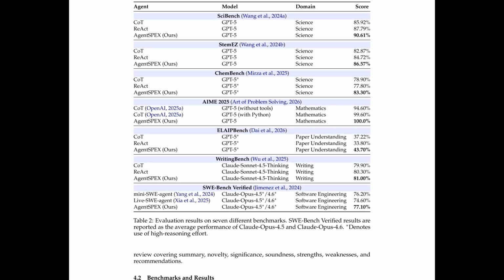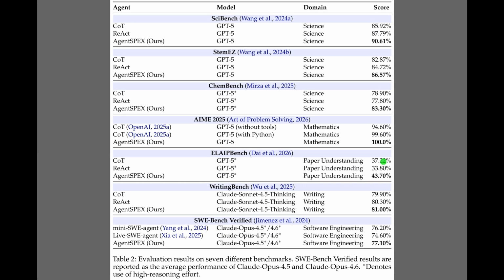While the visual editor simplifies building these agents, Table 2 shows how they actually perform across 7 different benchmarks. A benchmark is a standardized test used to compare AI performance. In scientific and mathematical domains, AgentSPEX consistently beats standard methods like chain of thought, because the explicit control flow reduces reasoning errors. It actually achieved a perfect 100% score on the AIME 2025 math competition. Finally, it reached 77% on the SWE bench verified software test.